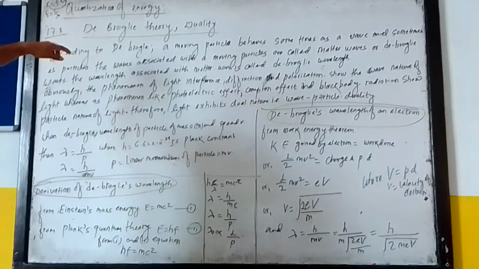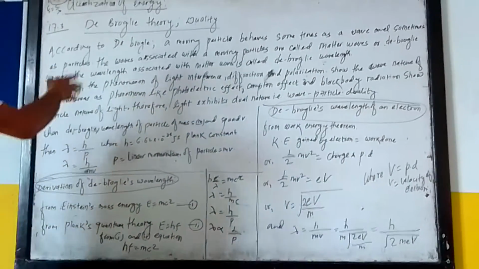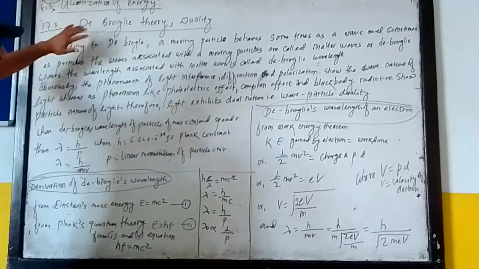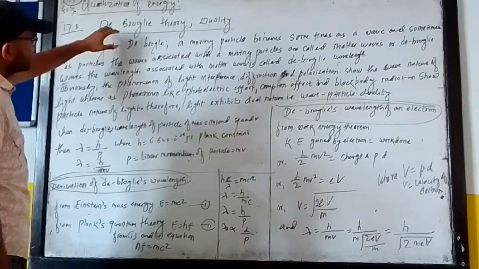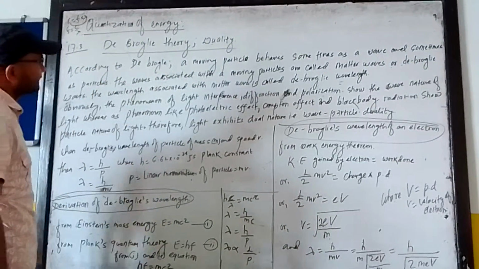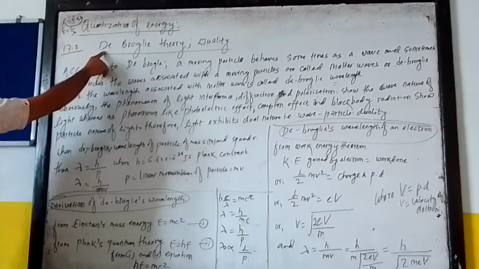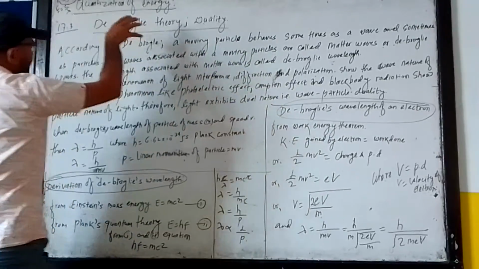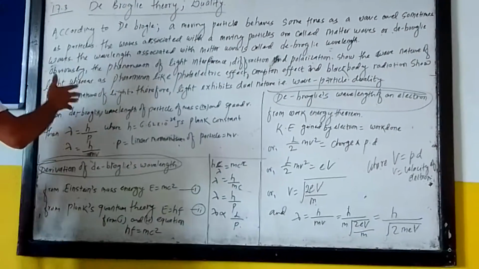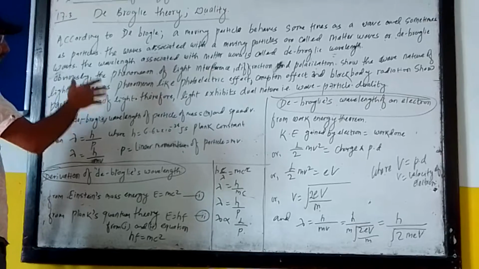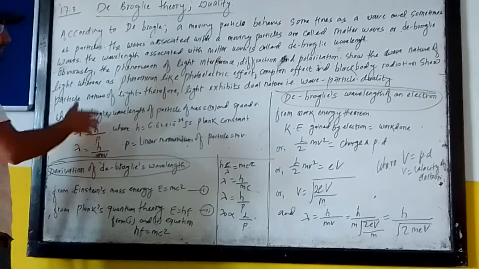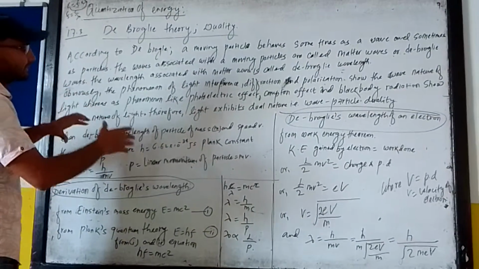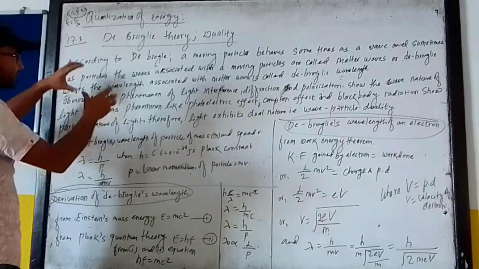Let's get started with how light shows its dual nature. First of all, de Broglie is the name of the scientist who first gave this theory about the duality nature of light. You can see written here de Broglie theory and duality, and it tells us that light has two natures. That means sometimes it acts as a wave, sometimes it acts as a particle. Here we are going to talk about when it acts as a particle and when it acts as a wave.